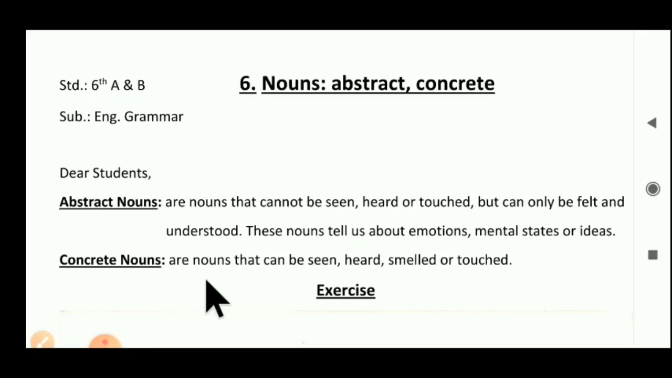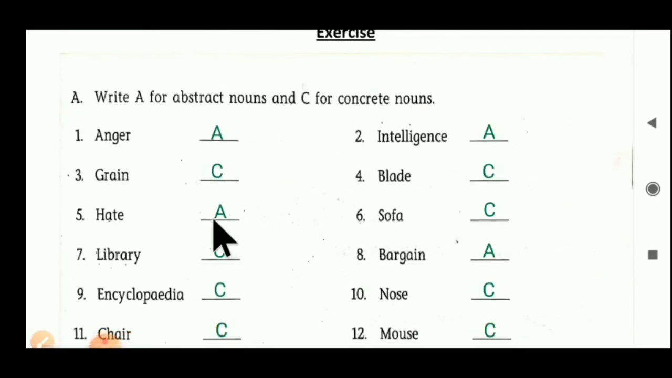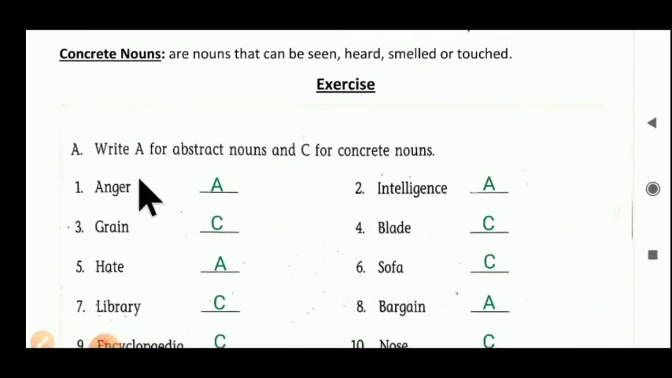Concrete nouns, on the other hand, are nouns that can be seen, heard, smelled or touched. The type of noun that we can see, touch, hear and smell is known as a concrete noun. Based on that, we have to do one little exercise. Exercise A is given here. Write A for abstract nouns and C for concrete nouns. We have to identify the given noun.